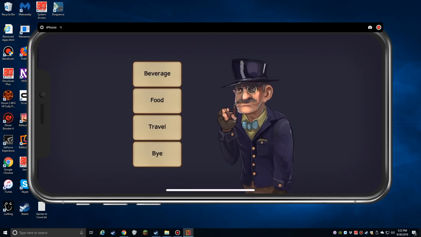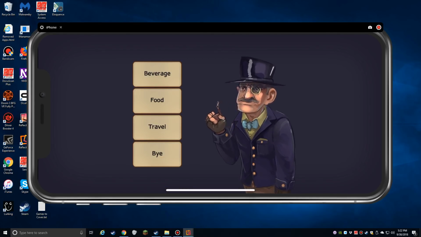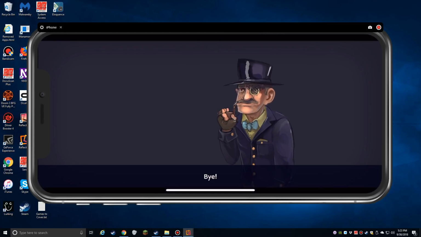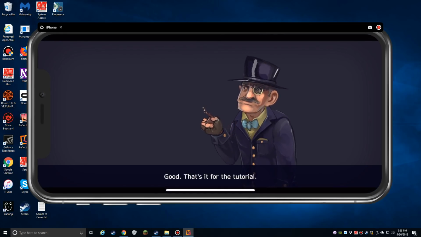Okay. And you do have some visuals, so you can play this sighted as well. So it's a game, again, that everybody, sighted, blind, can enjoy. So let's... Food. Travel. Buy. Bye. Good.